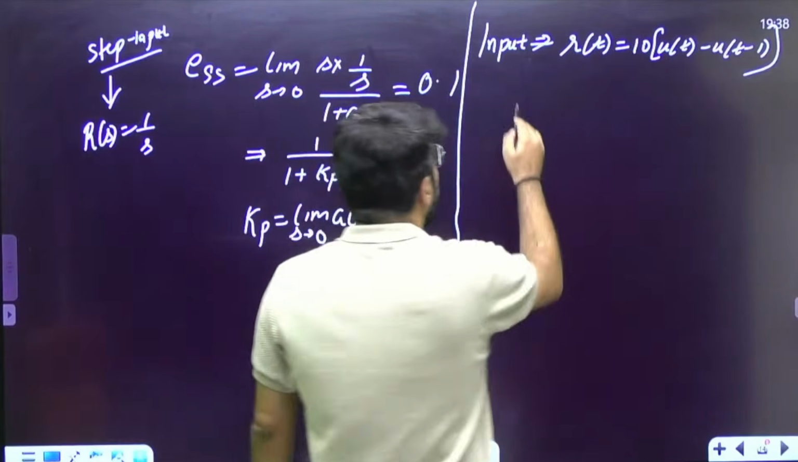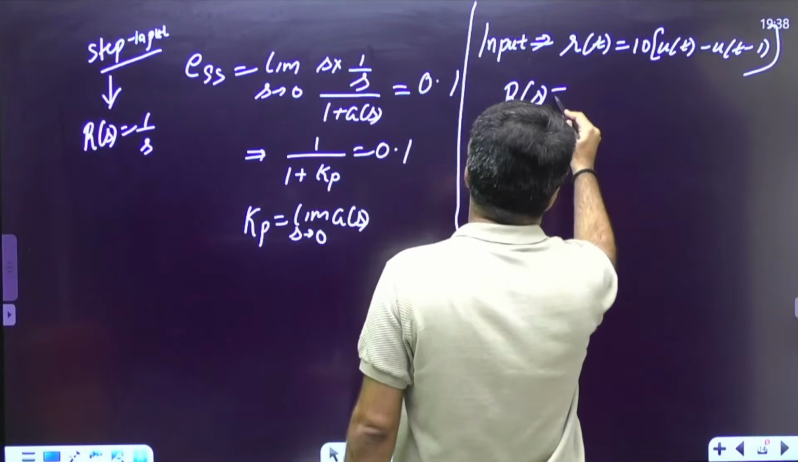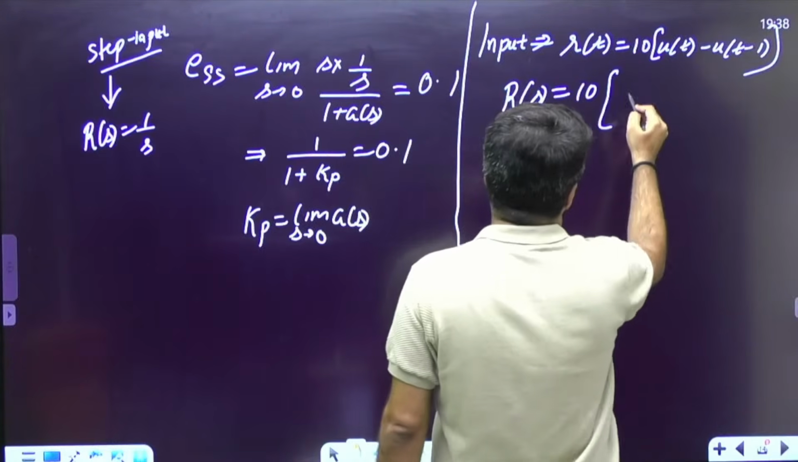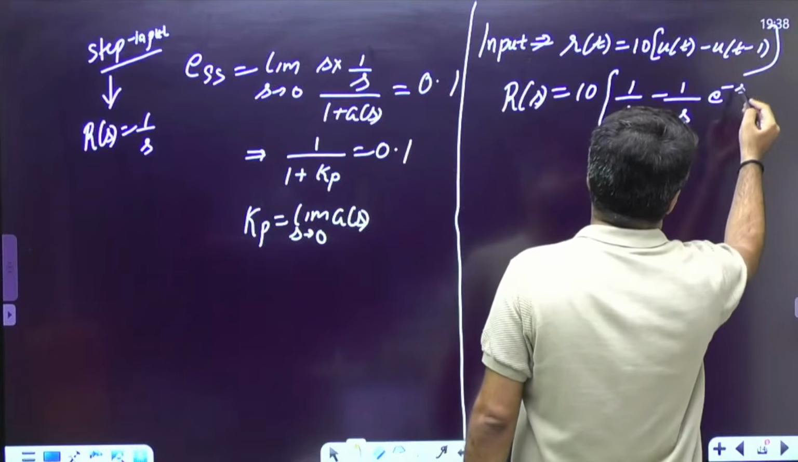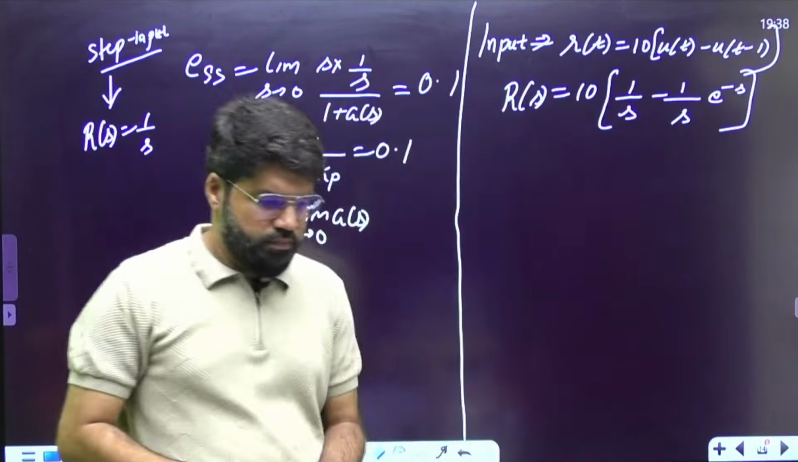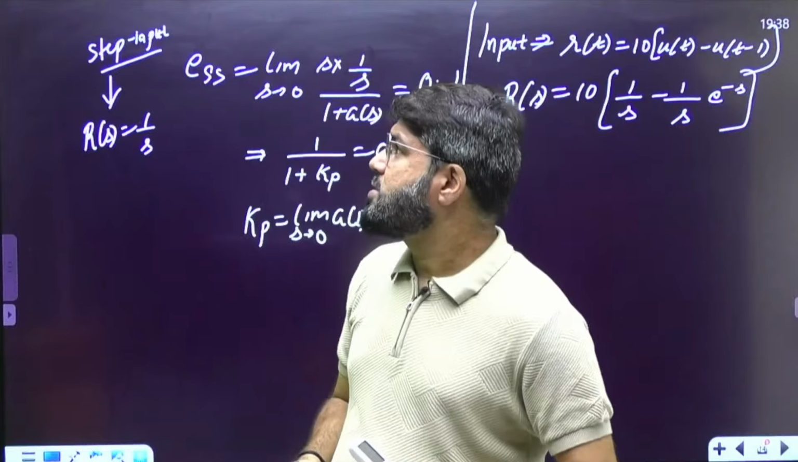Now, what is going to be the Laplace transform? 10 into unit step Laplace, 1 by s. Again unit step 1 by s, but time shifting, e power minus s will come.